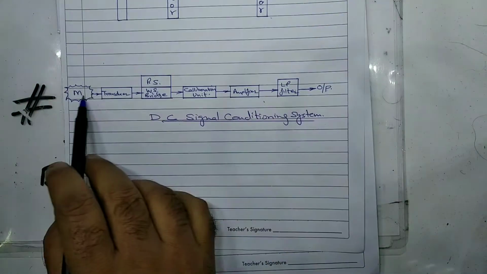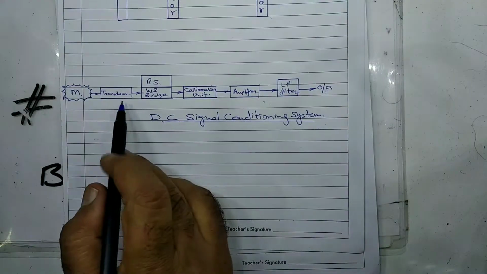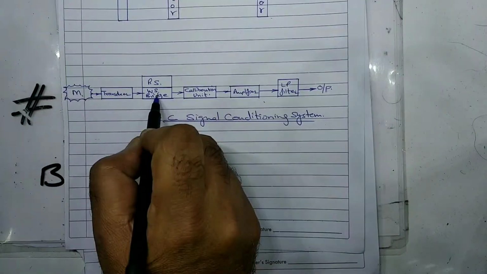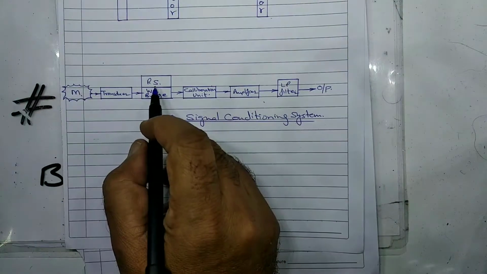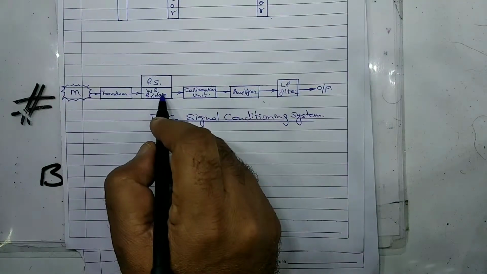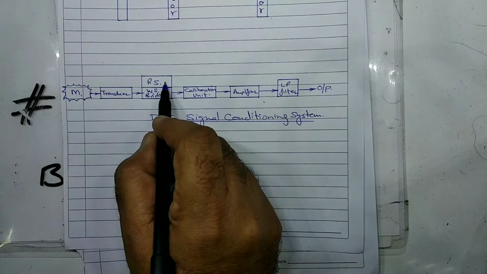The resistance transducer, such as strain gauge, constitutes one arm of the Wheatstone bridge, which is excited by the isolated DC source. This is power supply.